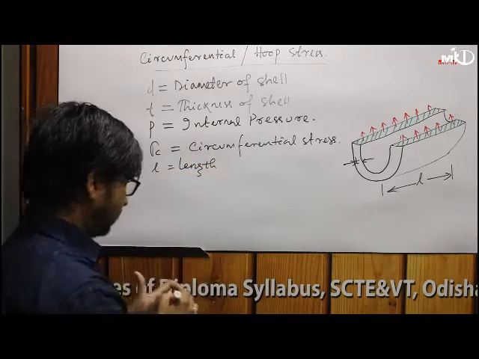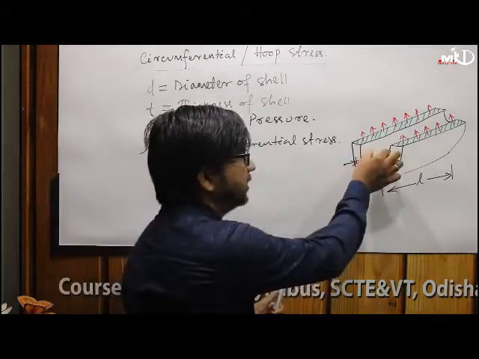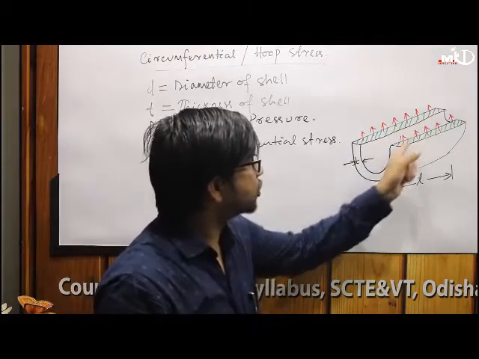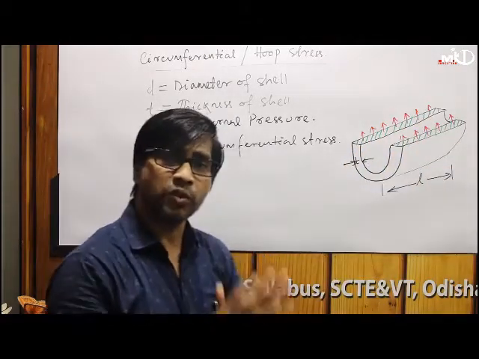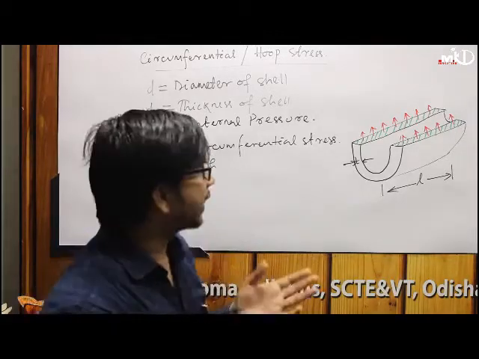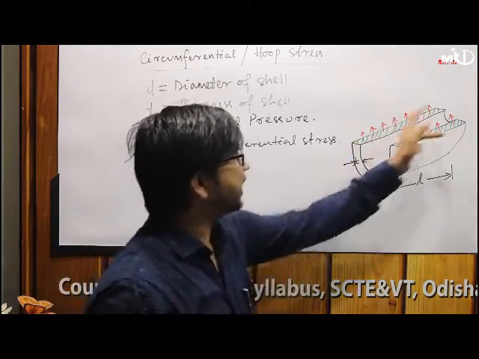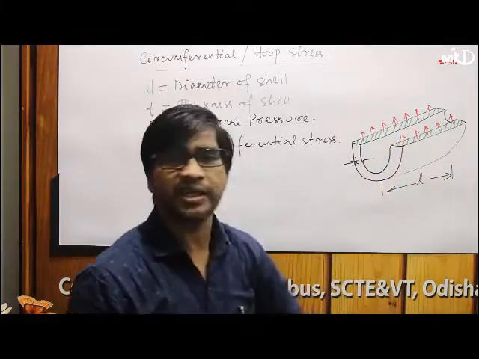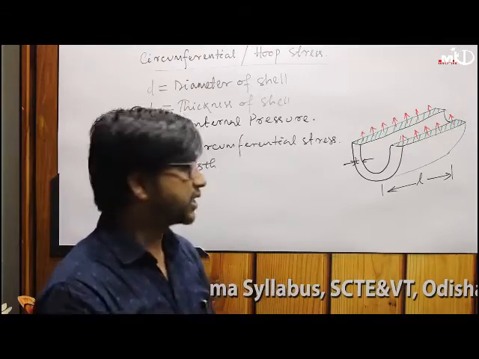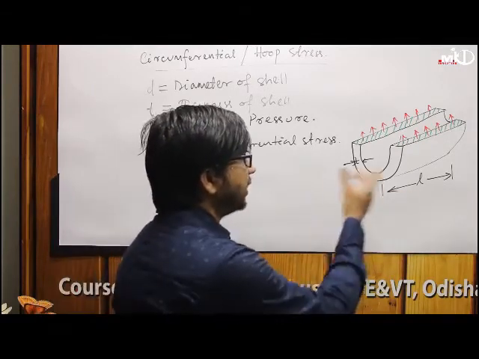Okay. Because this is your void space, hollow space, material remains only at this portion. So the material at this portion needs sufficient strength so that the failure will not take place. But failure means these two areas are responsible. If these areas do not have sufficient strength, then what is that resisting area?